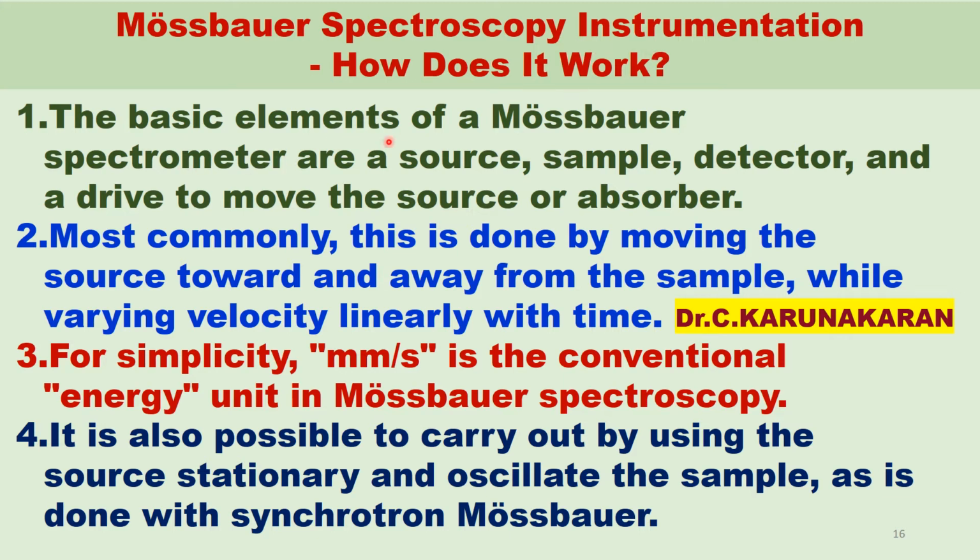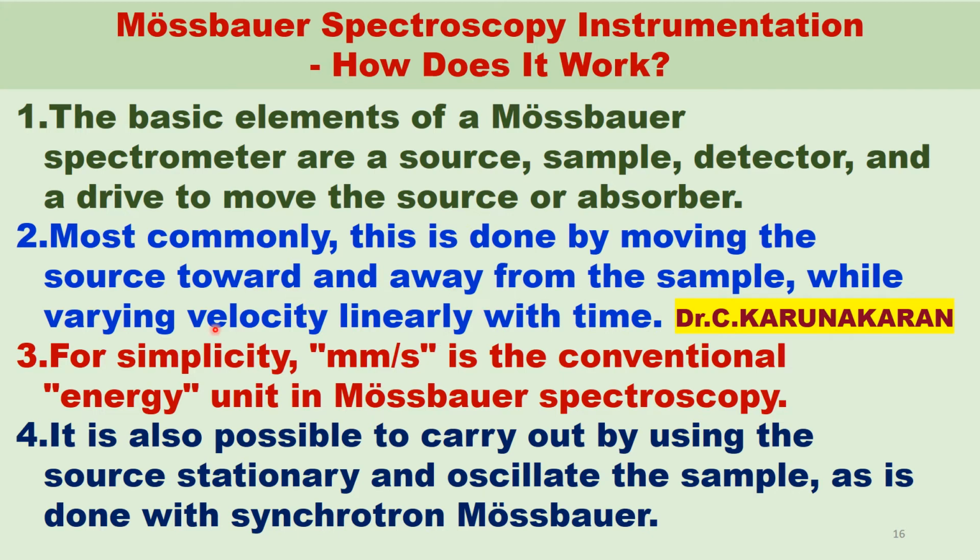The basic components are source, sample, detector, and a Mössbauer drive to move the source towards the sample or away from the sample. Most commonly in Mössbauer spectroscopy, the source is moved either toward or away from the sample.